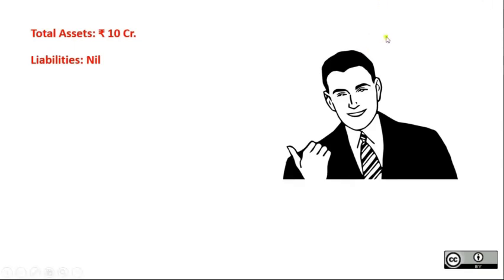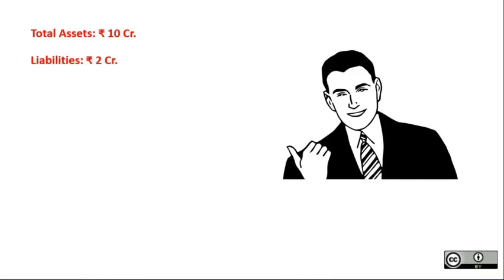So take the example of this businessman whose total asset is 10 crore but his liability is nil. Then what would you say his net asset is? Yes guys, his net asset is 10 crore. So he has assets of 10 crore but no liabilities at all. So his net asset is what? 10 crore.